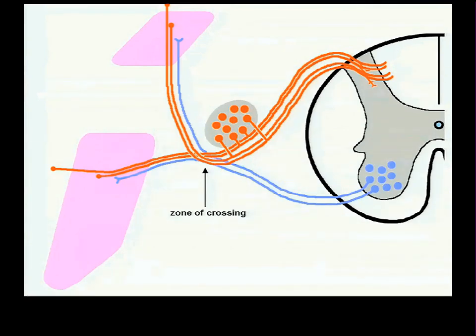I will now define the epaxial region of the body wall as that portion derived from an epaxial dermamyotome and everything in the immediate vicinity of those muscles. It's really the portion of the body wall which is dorsal to your vertebrae. The hypaxial region of the body wall is all the hypaxial muscles that came from the hypaxial dermamyotome, plus all of the overlying skin and structures associated with those muscles.